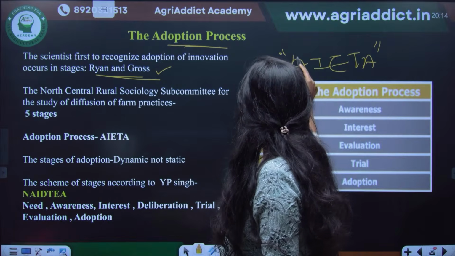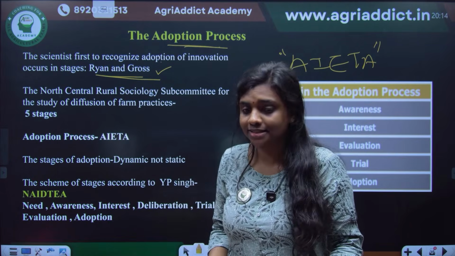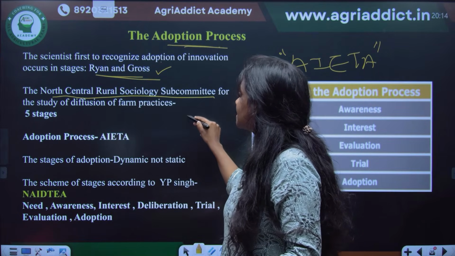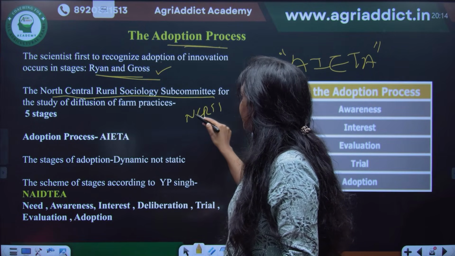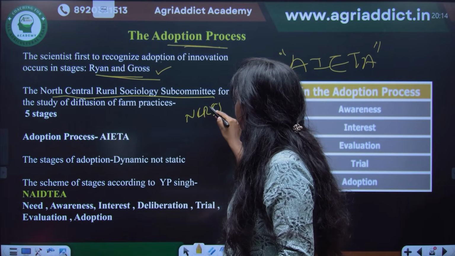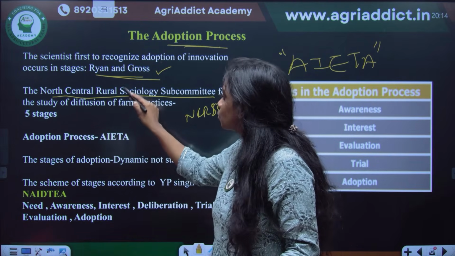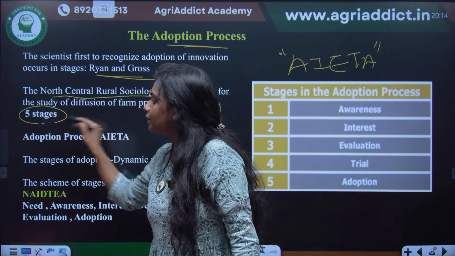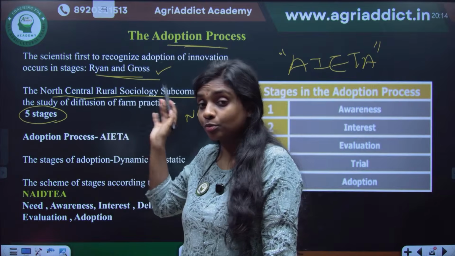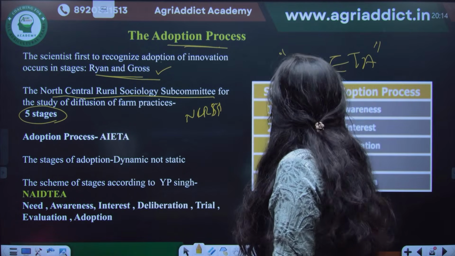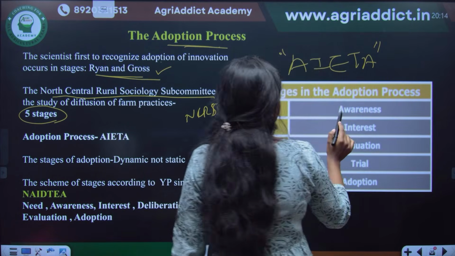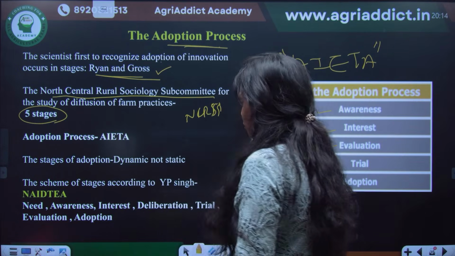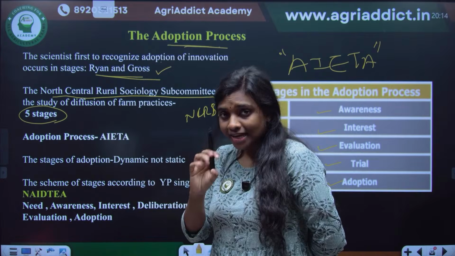This particular model of AIETA, which is very widely accepted, is given by the North Central Rural Sociology Subcommittee, NCRSS, North Central Rural Sociology Subcommittee for the study of diffusion. They identified that the diffusion of the adoption process occurs in 5 stages, that is AIETA: awareness, interest, evaluation, trial, and finally adoption. This is the most accepted version.